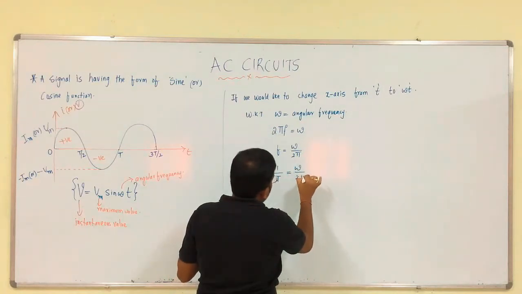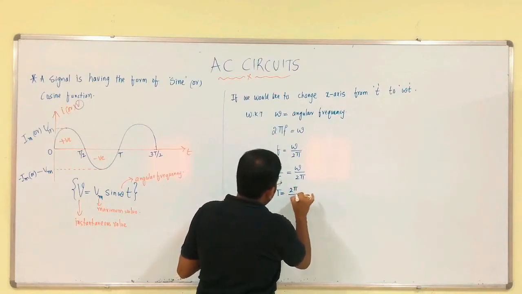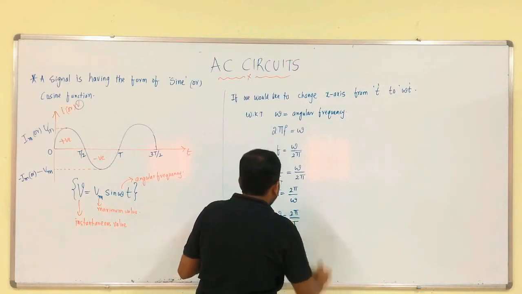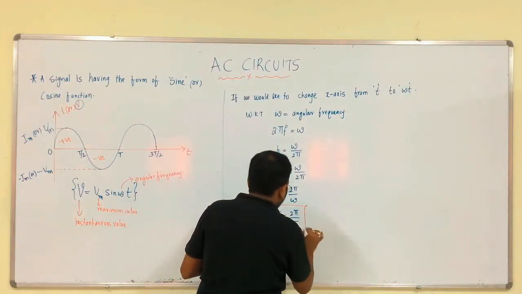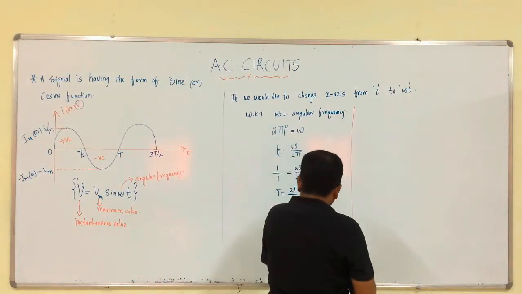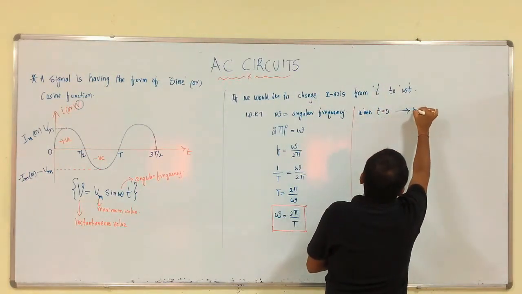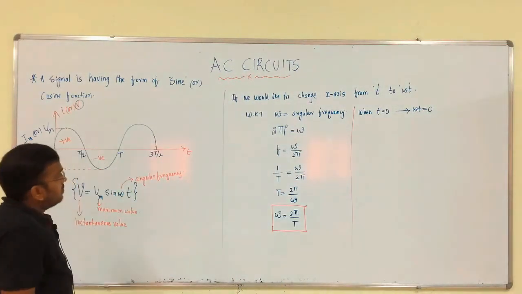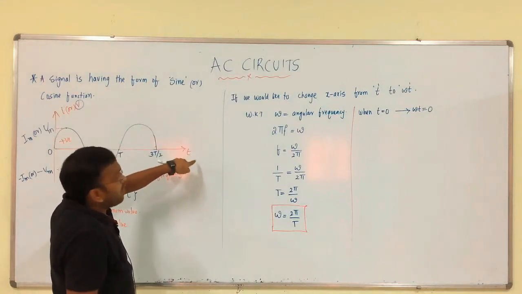Therefore, from this T is equal to 2 pi by omega, and therefore omega is equal to 2 pi by T. When t is equal to 0, omega t is equal to 0, which means we have to transform this t into omega t, that is, transform this waveform into omega t form.